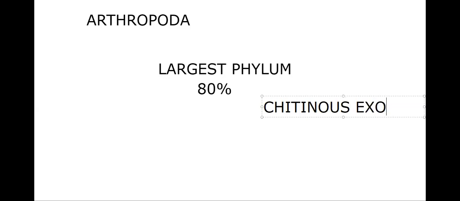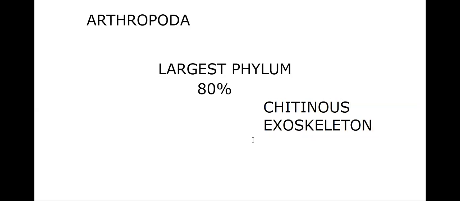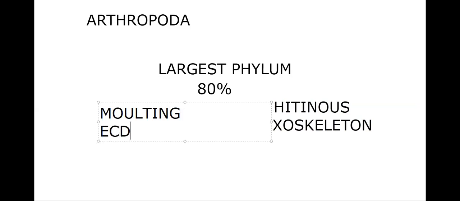Then one more unique feature is the chitinous exoskeleton. The body of arthropods has a chitinous exoskeleton, and some have a calcium carbonate shell. When we go into the classes, we'll see that the chitinous exoskeleton is the characteristic feature. And a very important feature of phylum Arthropoda is molting, also called ecdysis. Molting is a common characteristic feature of phylum Arthropoda.